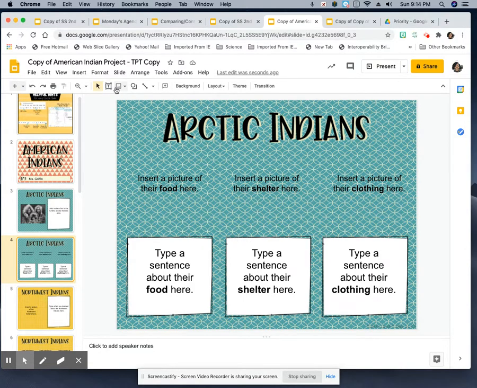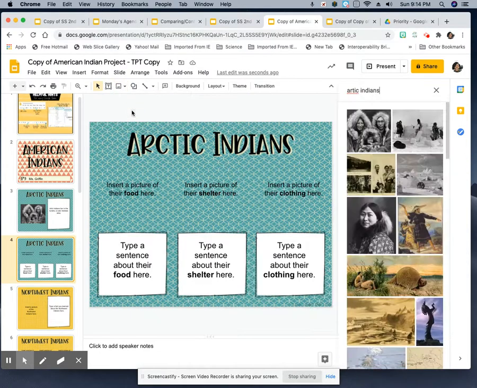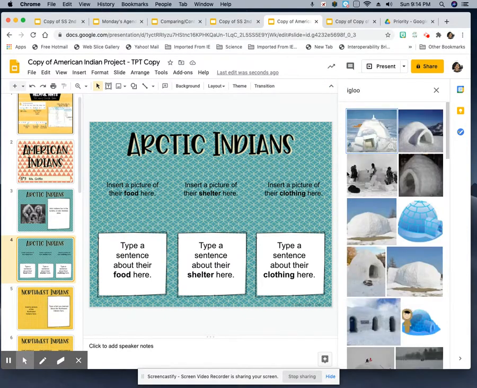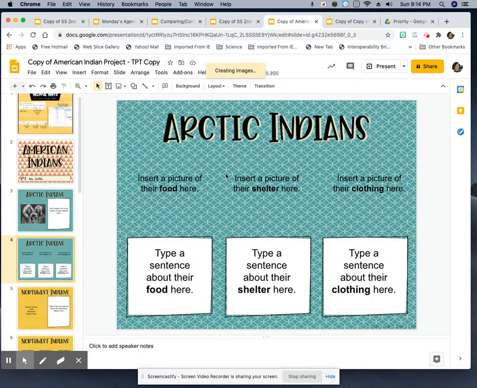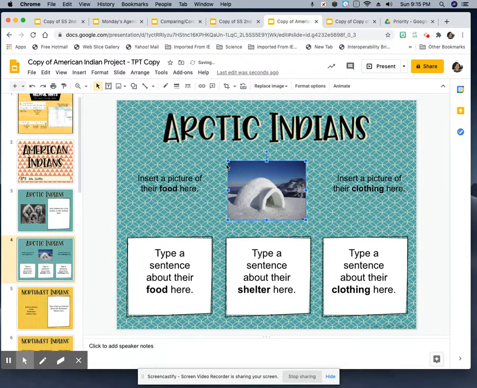So I can come over here and click on the text box, click on insert image, search the web, and I want a picture of an igloo. Okay, there's a picture of an igloo. Pick anything you want to use. I'm going to click on this one, insert. Okay, the picture, drag the picture down to where it needs to go, right there. And I'm going to get a picture of food that they ate.